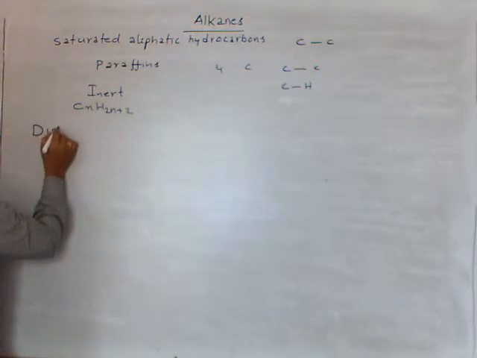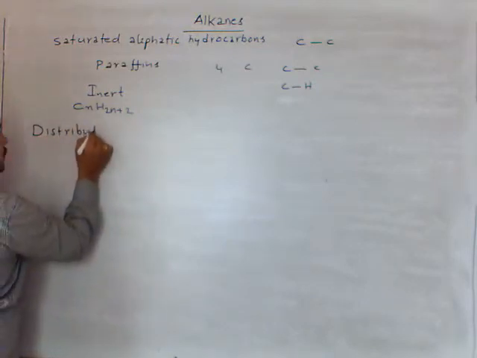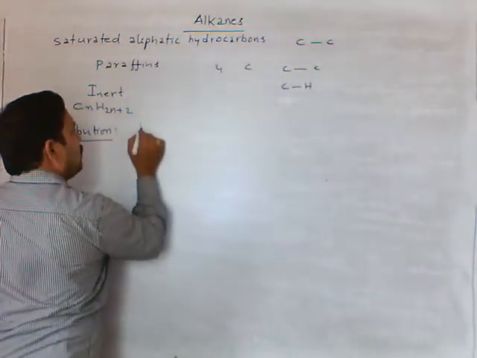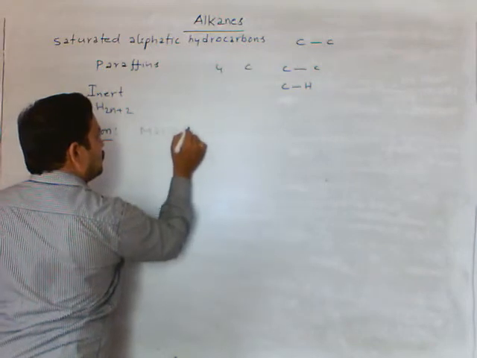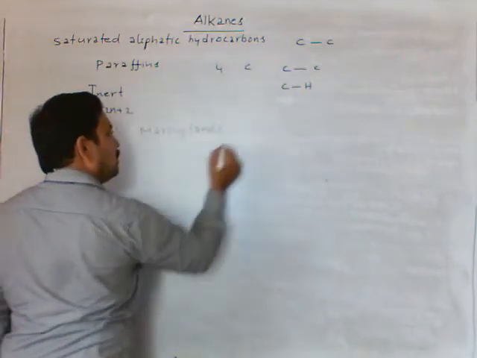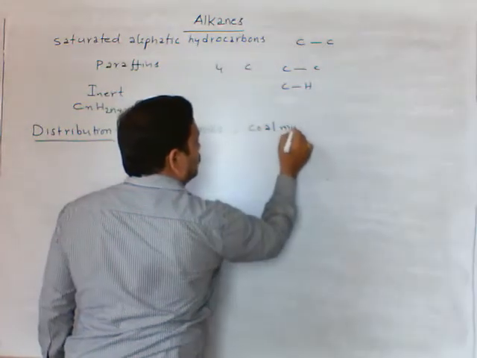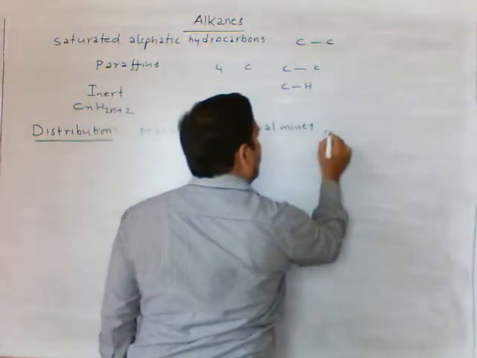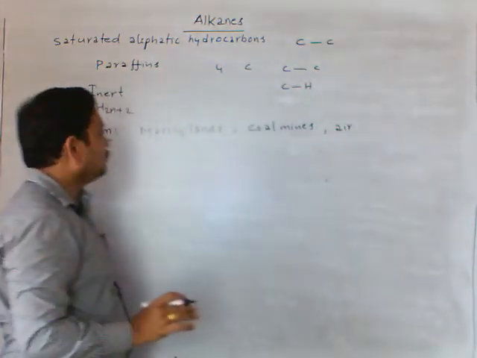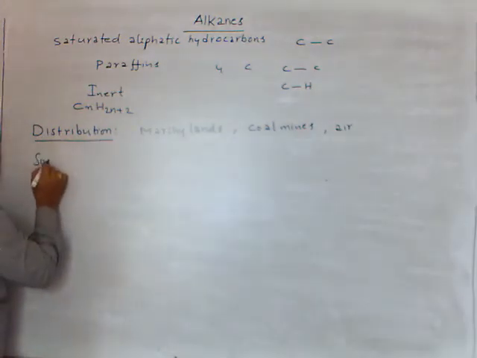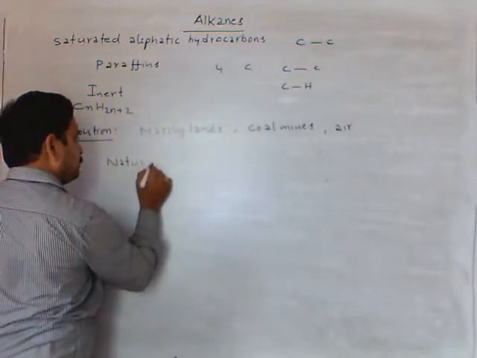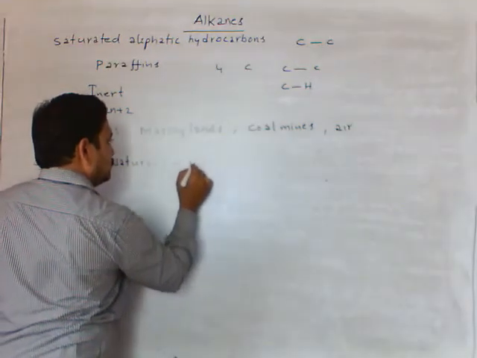Distribution. Alkanes are distributed in marshy lands, coal mines, and also present in air. Next, sources of alkanes. Main sources are natural gas and petroleum.